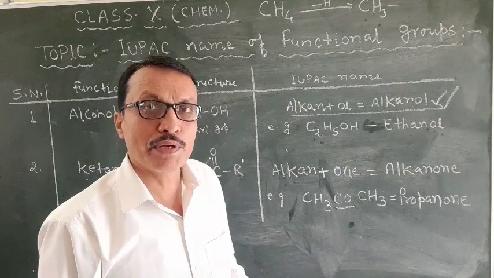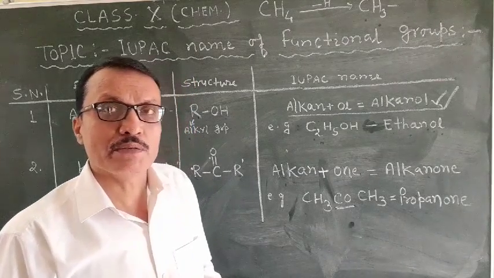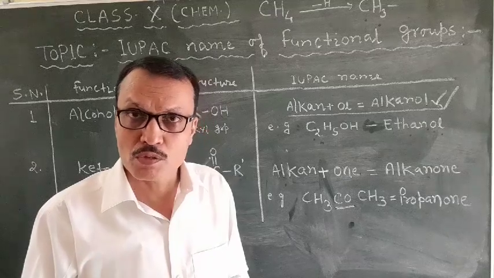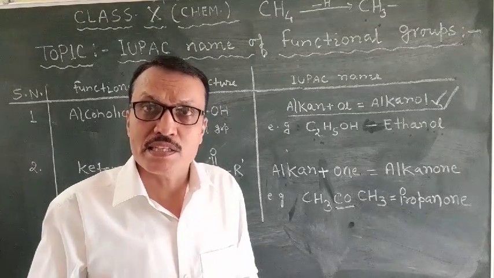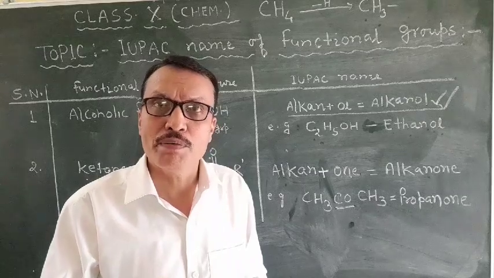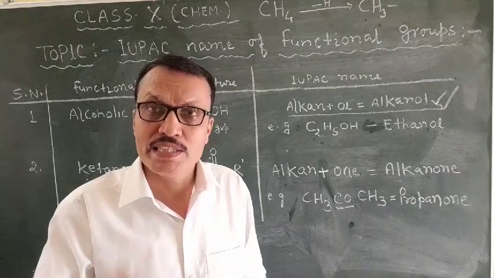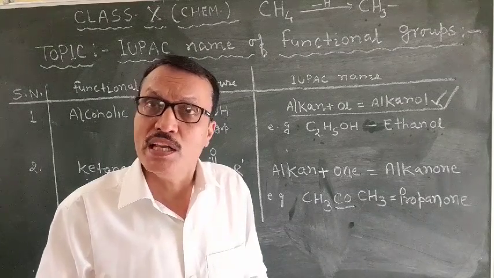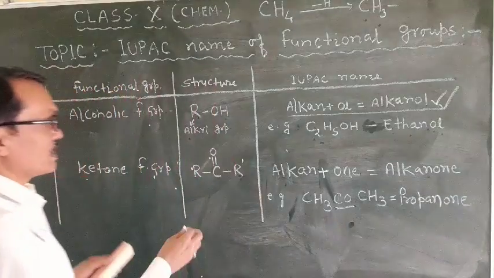So keep in mind, ketone functional group names end in the -one suffix, and alcohol family compounds end in the -ol suffix.